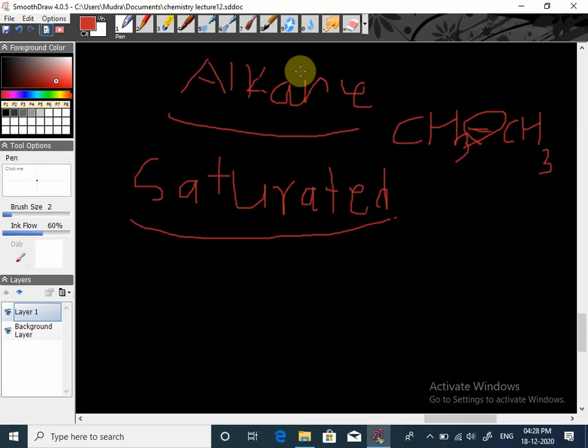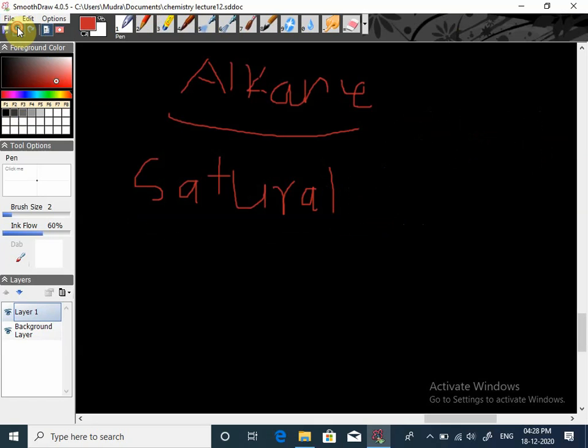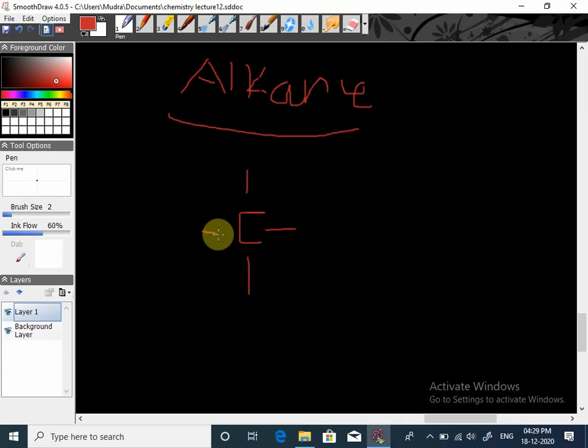All of you know, carbon can form how many bonds? Carbon can form 4 bonds, means valency of carbon is 4.